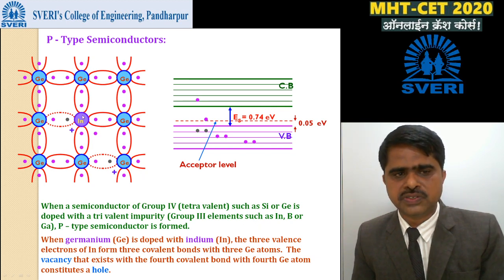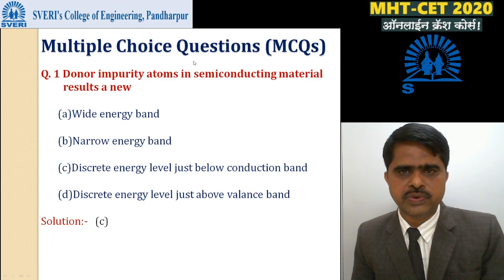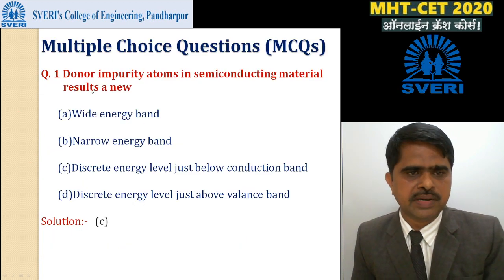Due to the addition of this third group, a new energy level is formed. It is called the acceptor level. Majority charge carriers are the holes, minority charge carriers are the electrons. Then next, a few MCQs on this N type and P type.